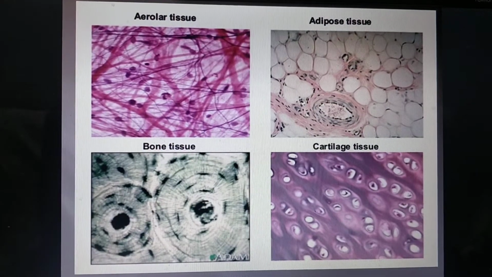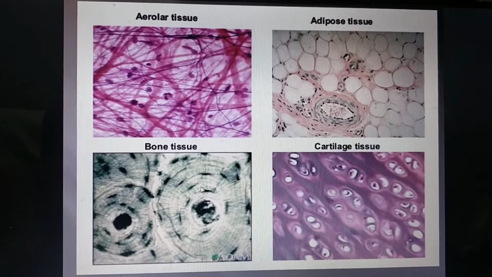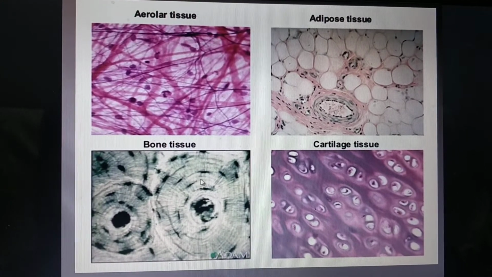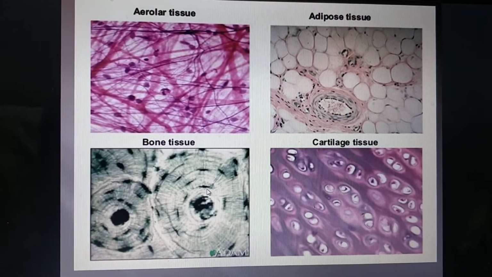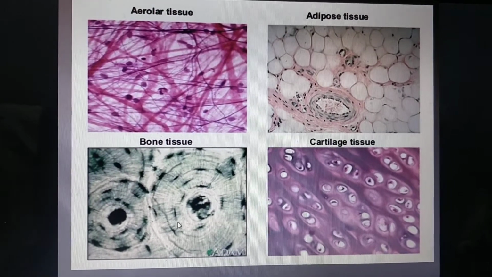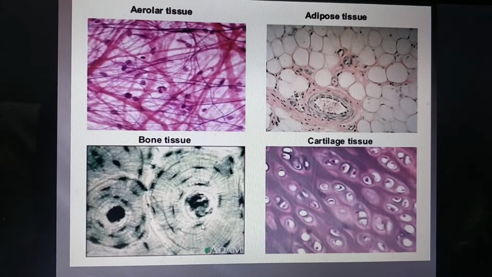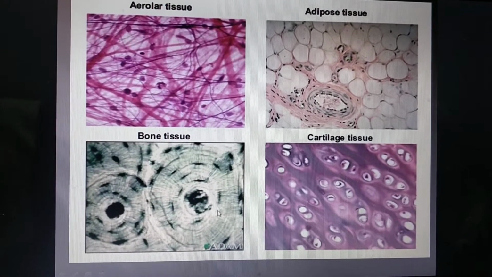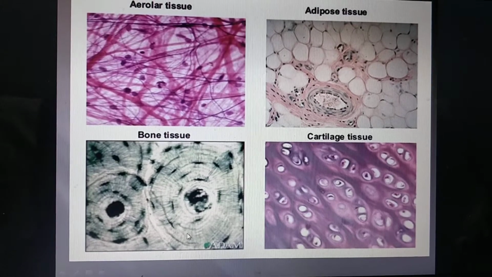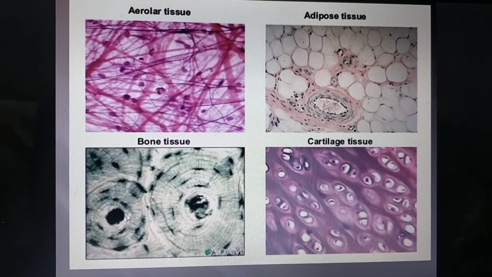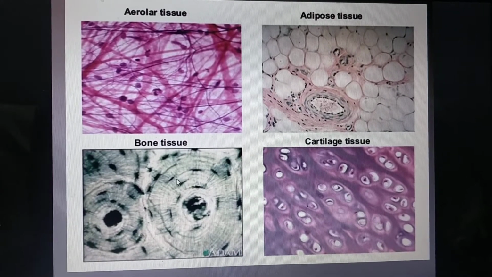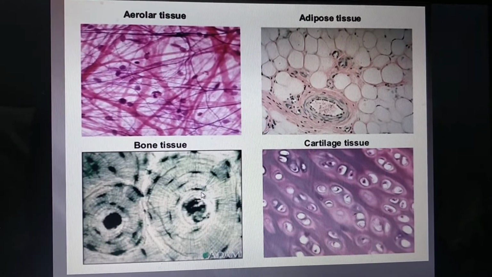So here we see the different types of tissues. Bone हमने किया था कि hard matrix due to the presence of calcium phosphate. ये हैं bone cells जो हमें black नजर आते हैं. So these are arranged in the form of rings. Concentric rings are there. See, concentric rings are there. So that is the bone. The bone cells, they are occurring singly.